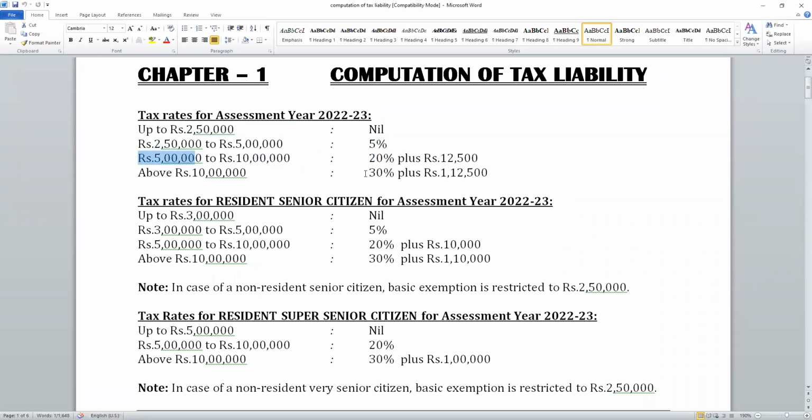And for 5 lakhs, you have to add 12,500. So 20% on the excess plus 12,500 on 5 lakhs. And above 10 lakhs, 30% on the excess plus 1,12,500 on 10 lakhs. So these are the tax rates, students. Now coming back to the Excel sheet.